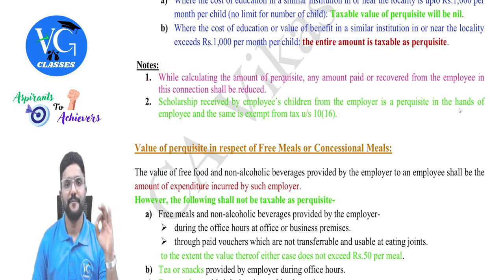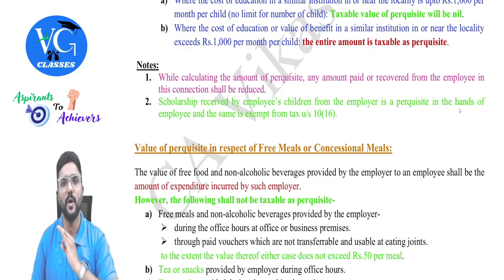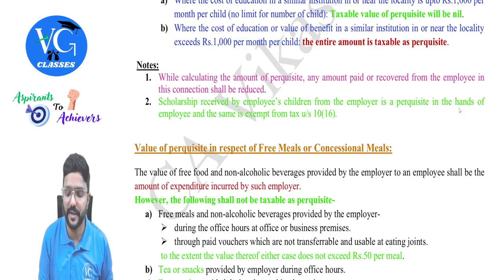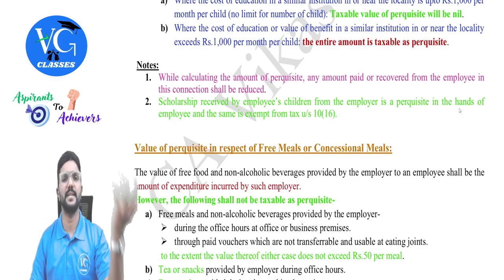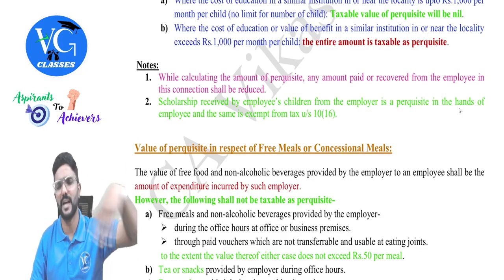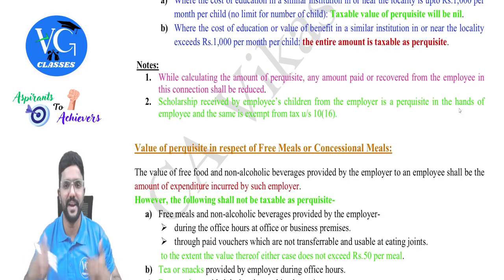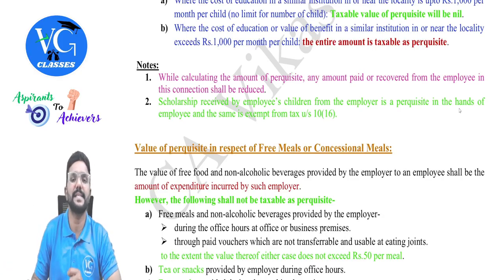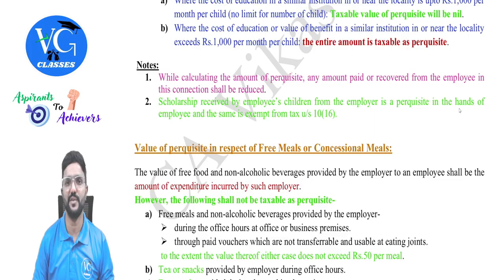And if a scholarship is provided by the employer to the employee's children to meet the cost of education, it is always exempt in the hands of the receiver as per section 10 clause 16. Even if it is given by others, not by the employer, assume some outsider, unknown person is giving a scholarship to meet the cost of education of myself or my children, is it exempt? Yes. A scholarship received to meet the cost of education will always be exempt in the hands of the receiver, guys.